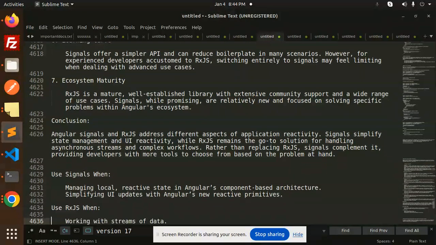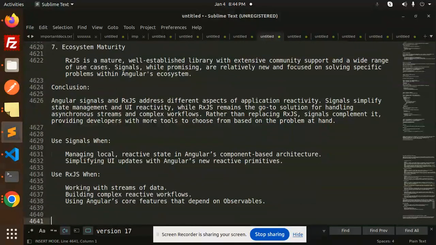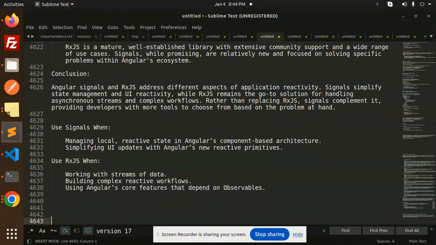So use Signals when managing local reactive state in Angular's component-based architecture, simplifying the UI updates with Angular's new reactive primitives. Use RxJS when working with streams of data, building complex reactive workflows, using Angular's core features that depend on observables. So this is the difference of that one.